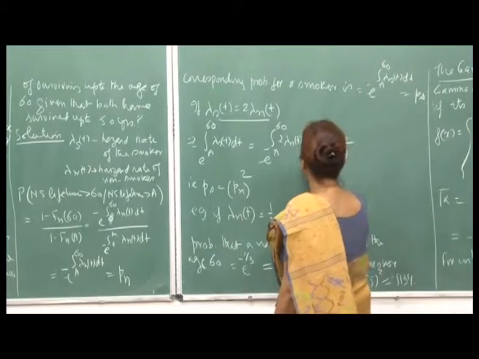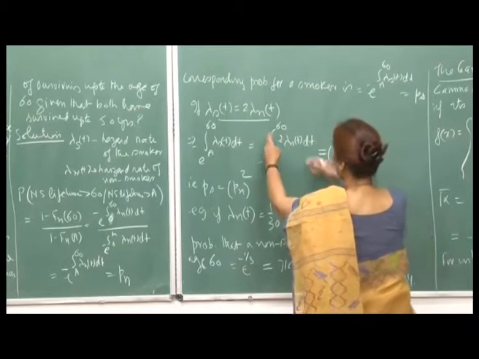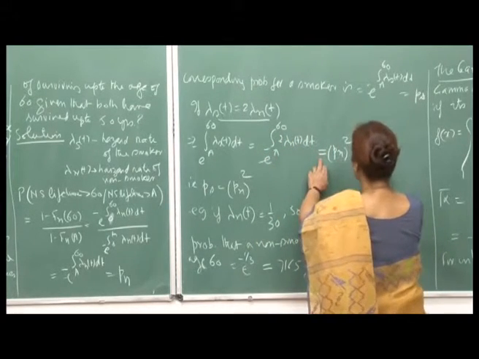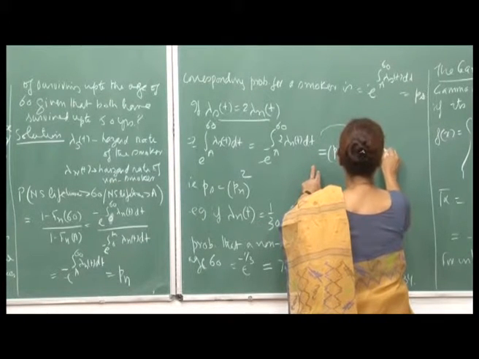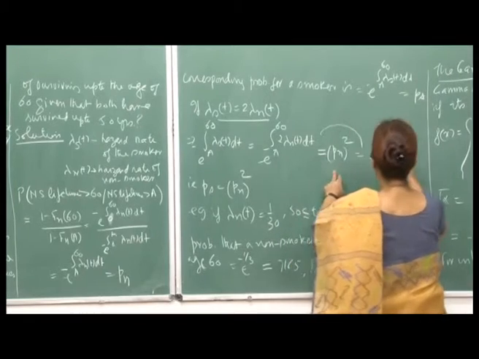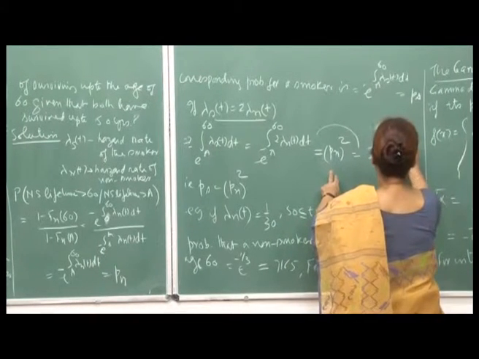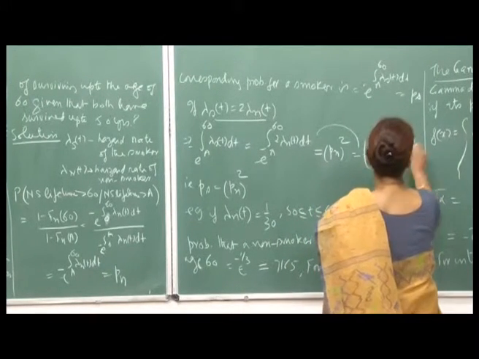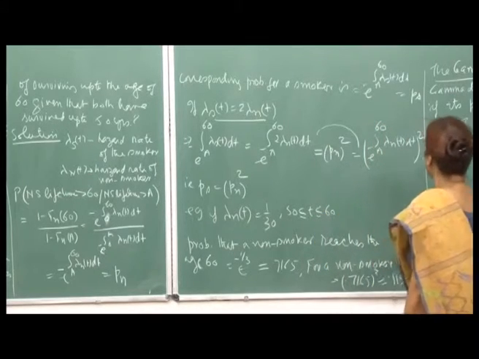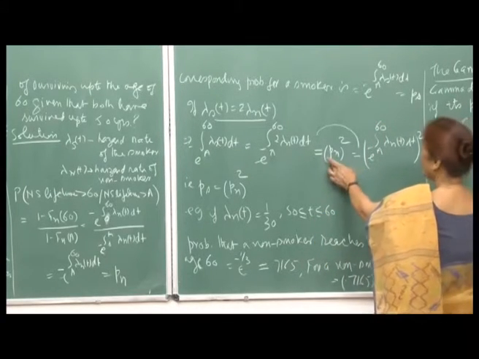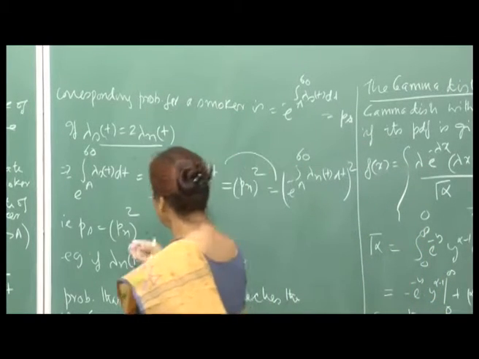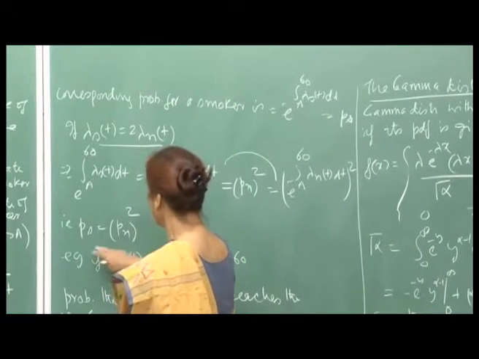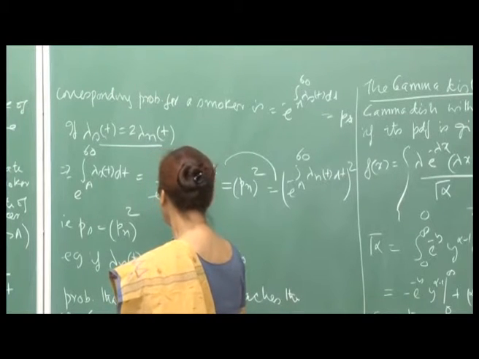So, this becomes e raised to minus the integral from a to 60 of lambda n t dt, the whole squared, which is the probability P n squared. So, the effect is that the probability gets squared.